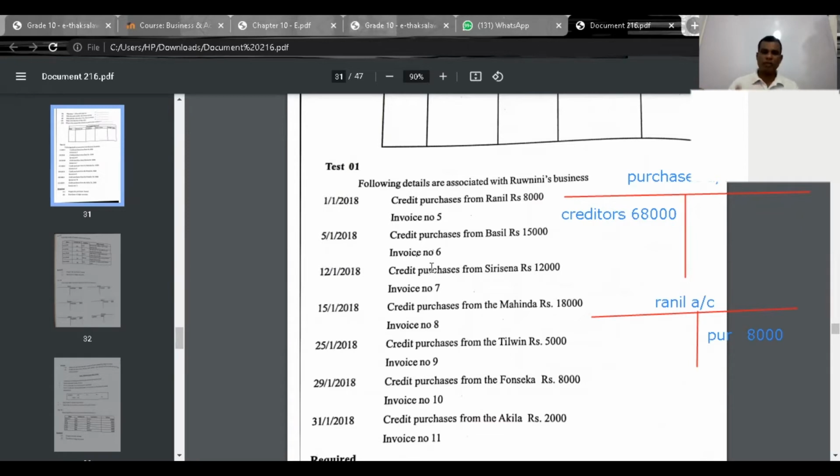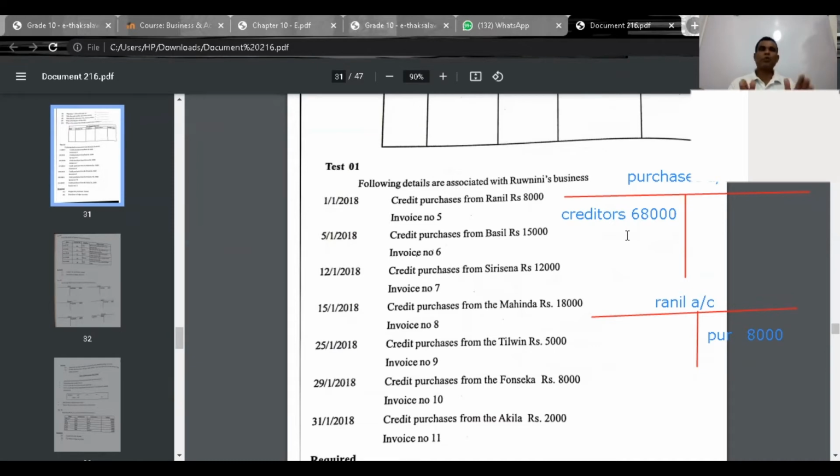Now here I wanted to explain how to write the double entry. For example, Sirisena: purchases account debit, Sirisena's account credit. Mahinda: purchases debit, Mahinda's account credit. Tilwin: purchases debit, Tilwin's account credit. Purchases debit, Fonseca's account credit. Purchases account debit, Achilles account credit. All those suppliers' accounts should be credited. The total is debited to the purchases account.